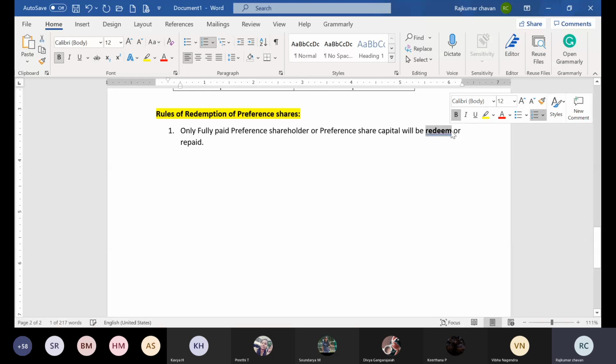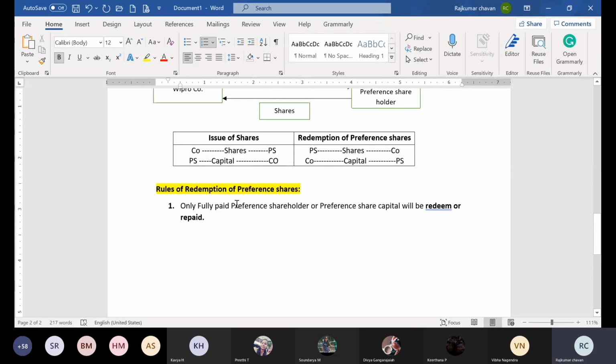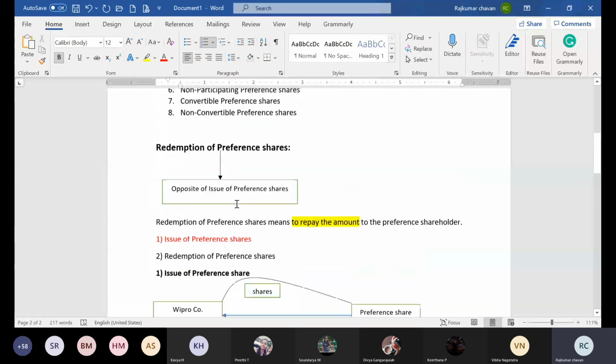What is the meaning of redeem? Redeem means repaid. If the preference shareholders want the money back, then you should pay the money according to the face value. Let us look at the previous example.